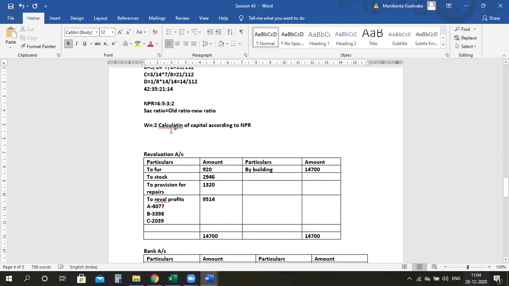D has to bring in 14,700 for a 1/8 share.